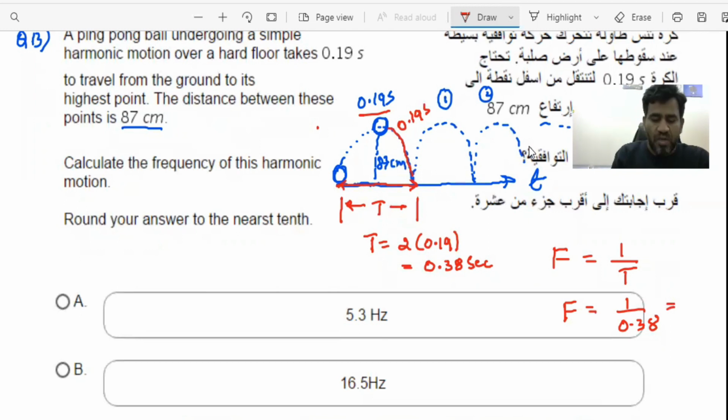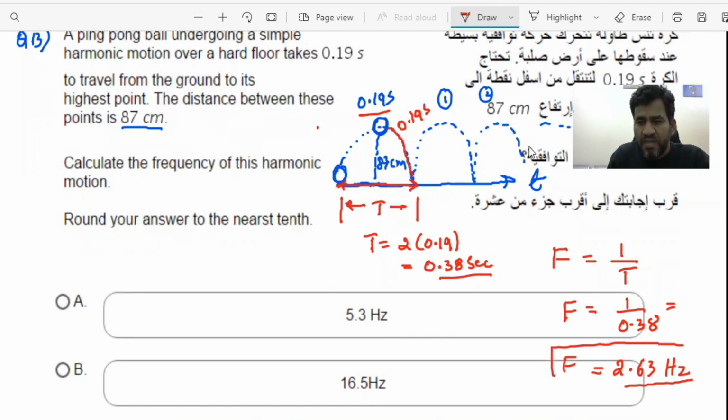It's a calculation now, 1 over 0.38. That gives us the frequency as 2.63 hertz. We know that the unit of frequency is the hertz, and the unit of time is seconds. So the frequency of the ping pong ball with this arrangement is 2.63 hertz.